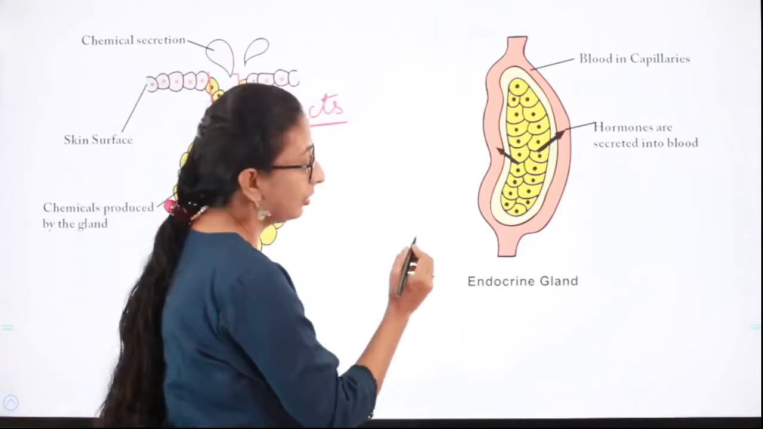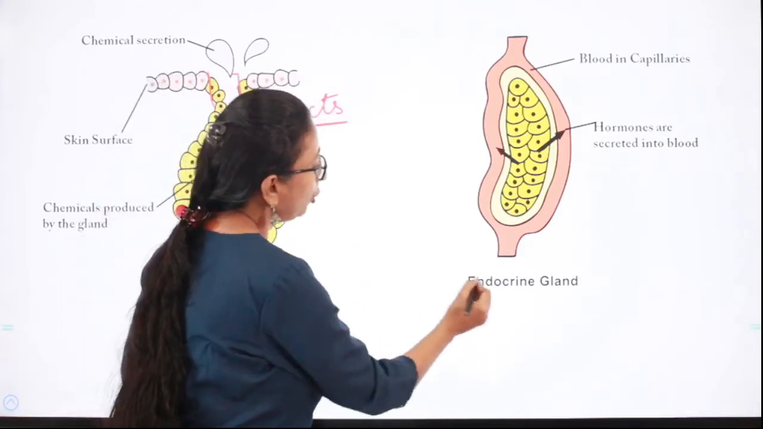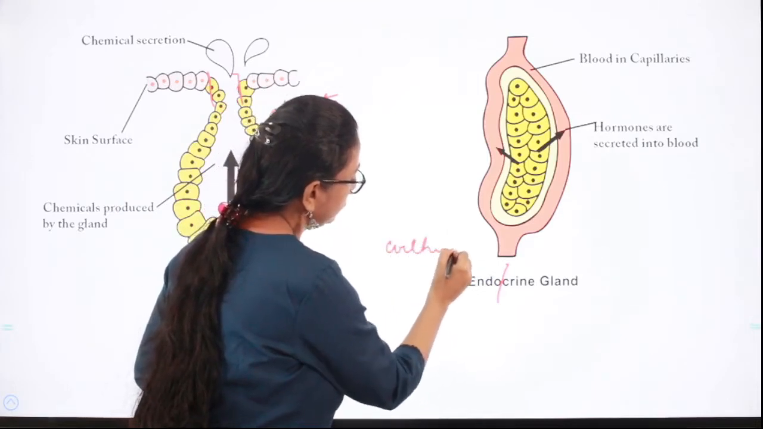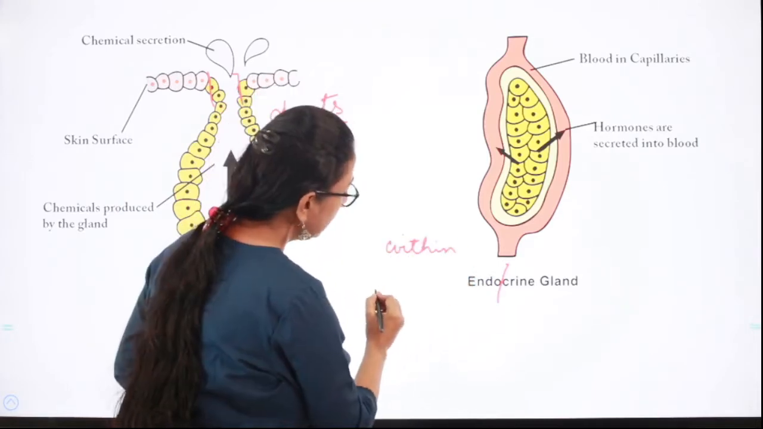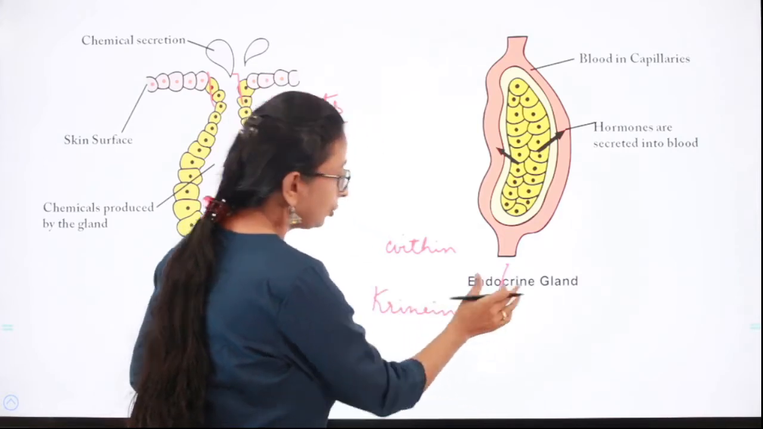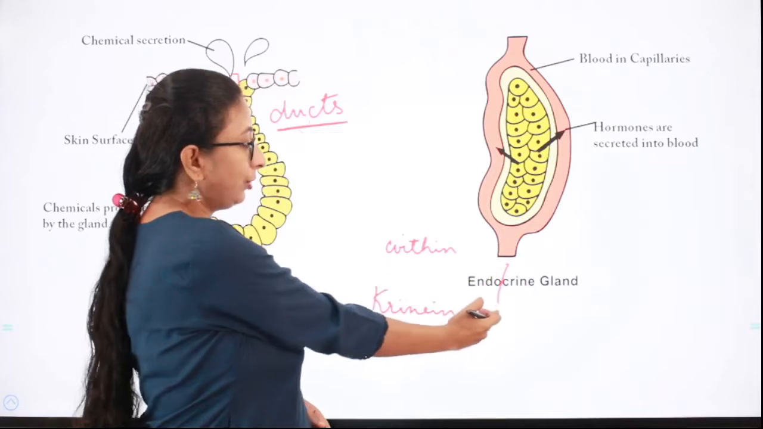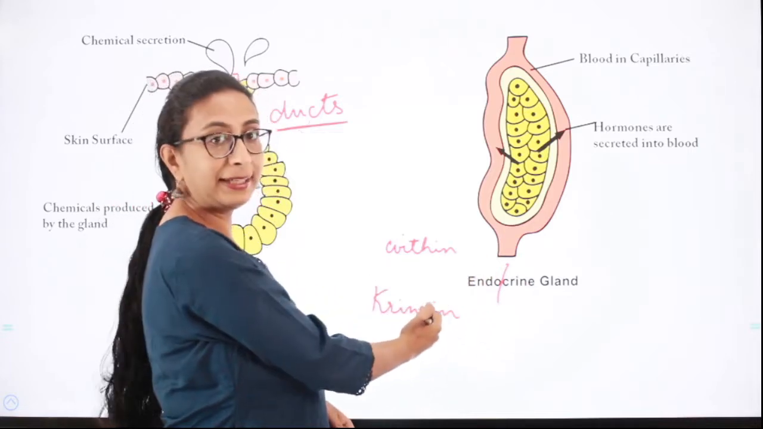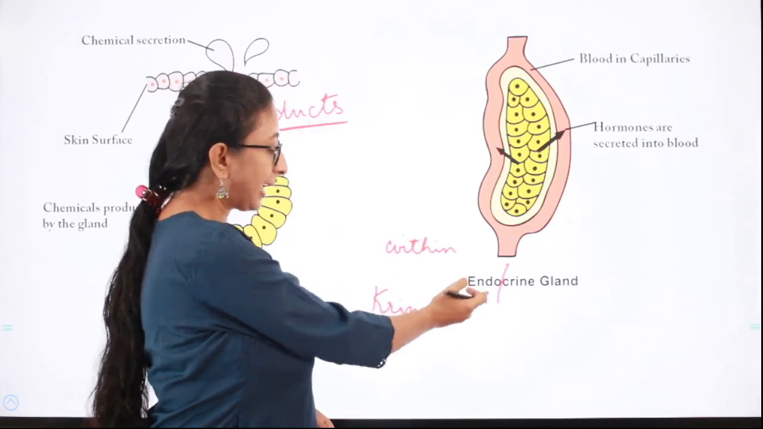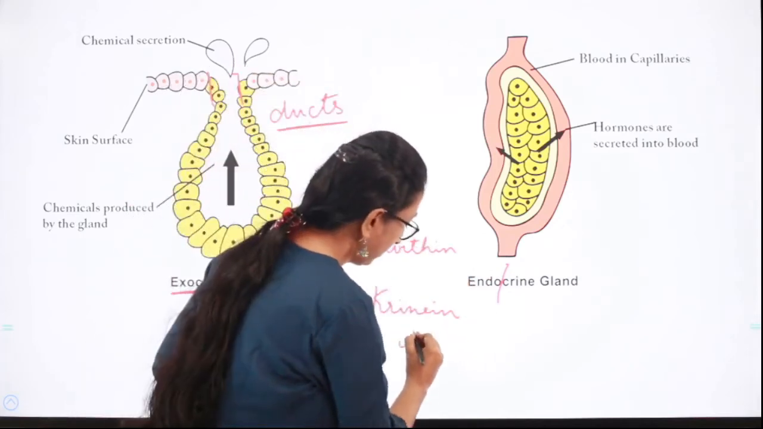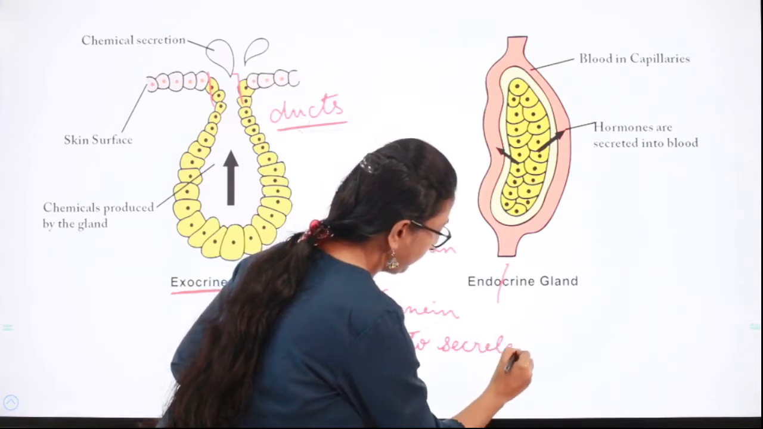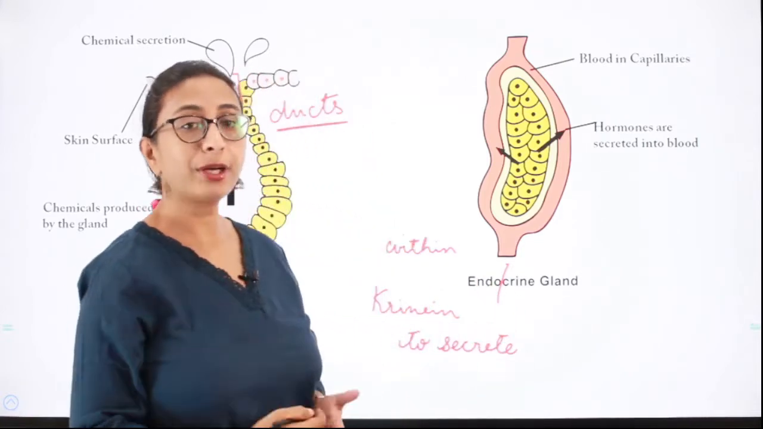Endo, in Greek, the word endo means within, and the word crine. So endocrine can be split into two words, endo and crine. In the Greek terminology, endo means within and crine means to secrete. So, what do we mean by endocrine glands?